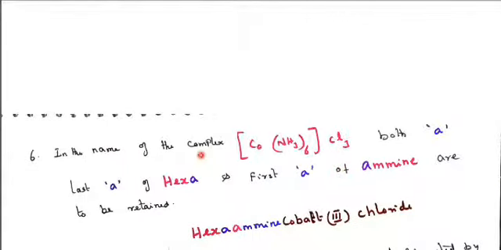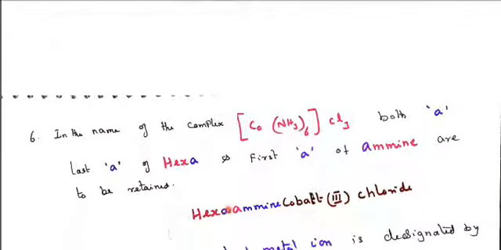Next, in the name of the complex, Co, NH3 6 within a square bracket, and outside the square bracket, Cl3. Now let us come to this hexa. The final a is retained for hexa, and the first a of amine is also retained. So hexa, and again we write a, amine, cobalt, Roman numeral 3, chloride. Up to this, no gap at all is to be written. Hexaamminecobalt, Roman numeral 3, enclosed in a closed bracket.